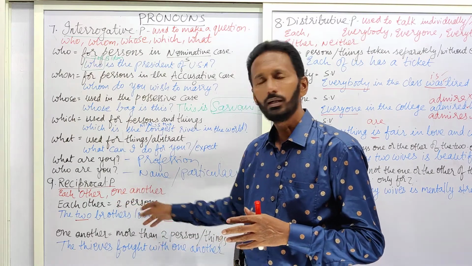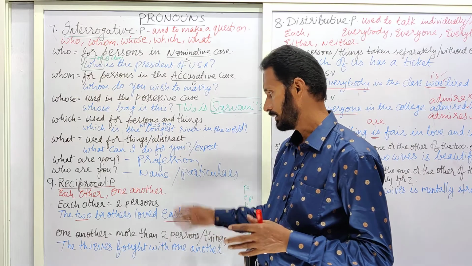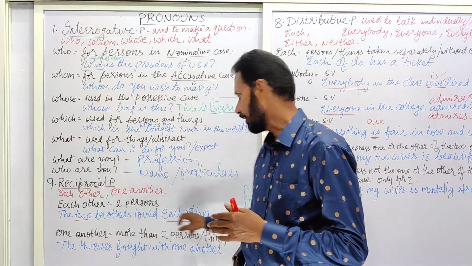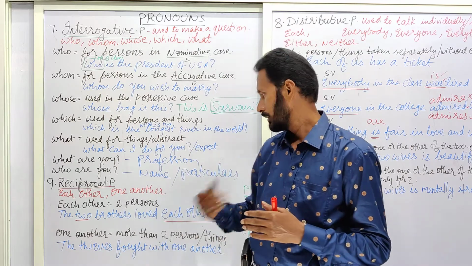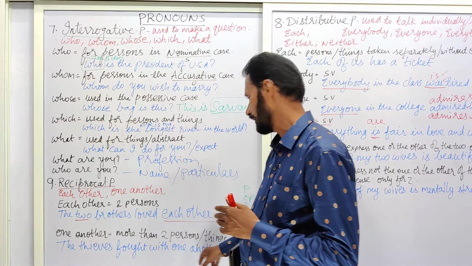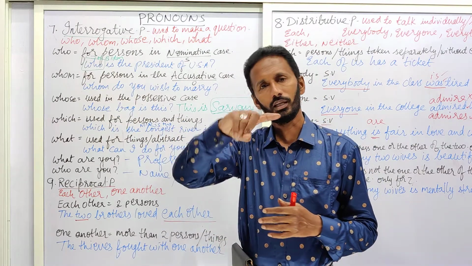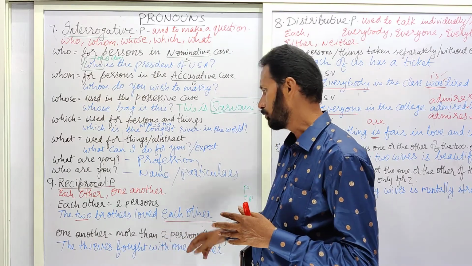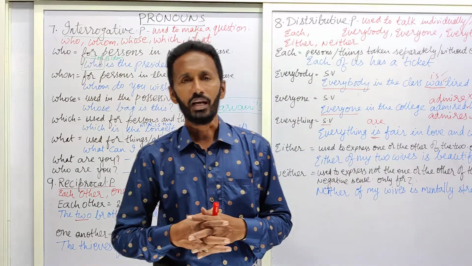So reciprocal pronoun means each other or give and take. As I have said, the two brothers loved each other means the two brothers give and take love. In the same manner, the thieves fought with one another means X fought with Y, Y fought with Z, Z fought with A, B, C, etc. So there are more than 2 persons or things. Okay. So with this, we have completed